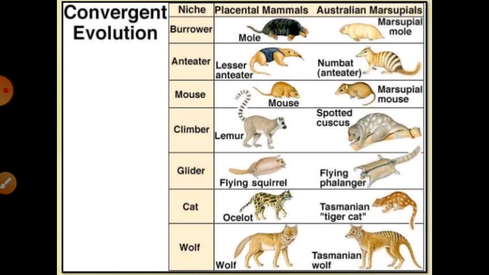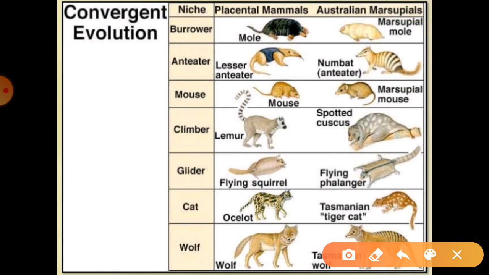Even if we talk about the different marsupial organisms, right? As you can see in the diagram, the placental mammals and Australian marsupials show common adaptations. If we talk about their niche, where they are found over there, both moles and marsupial moles always survive in burrows. The numbat, anteater and lesser anteater or scaly anteater are always anteaters, but they always depend on their food, right?